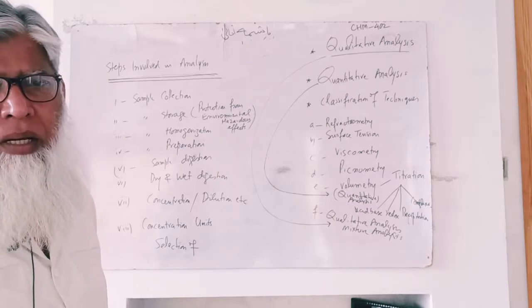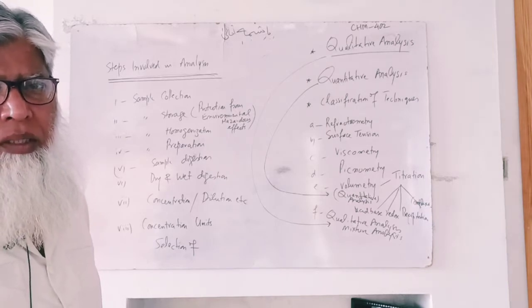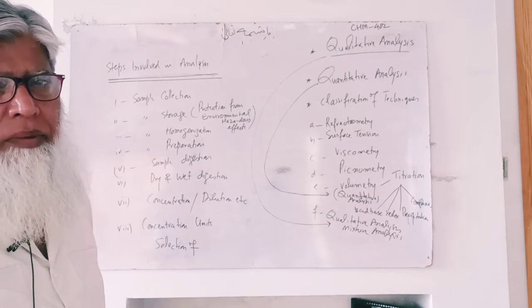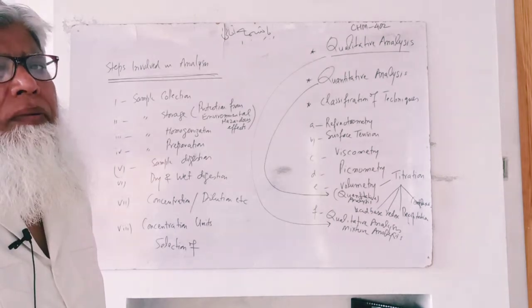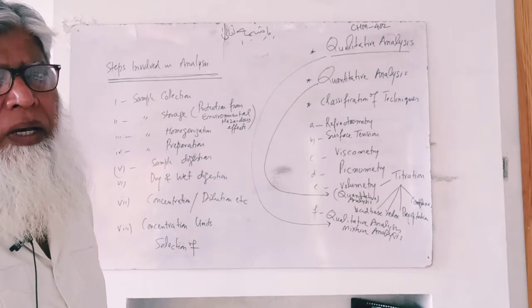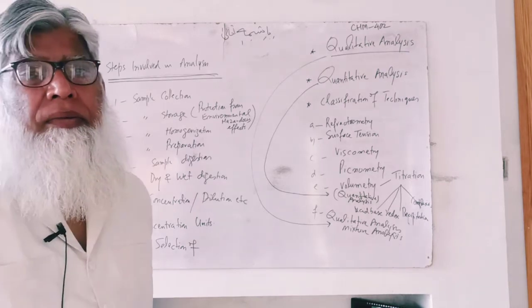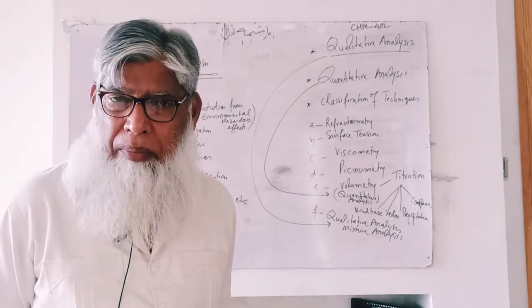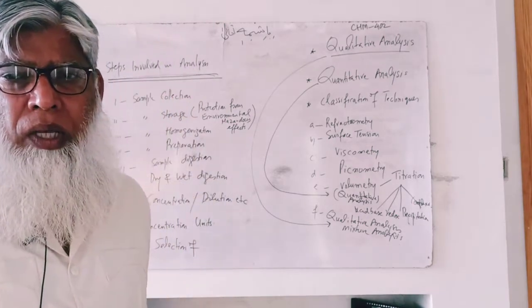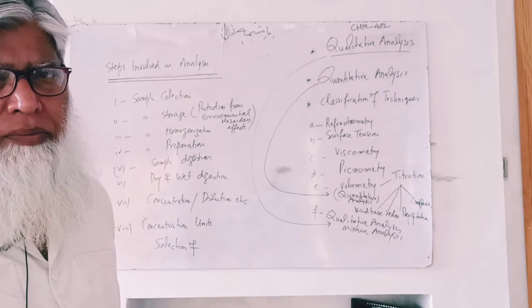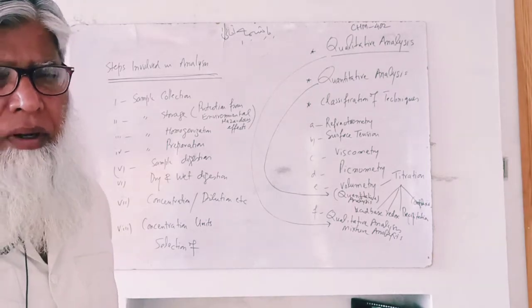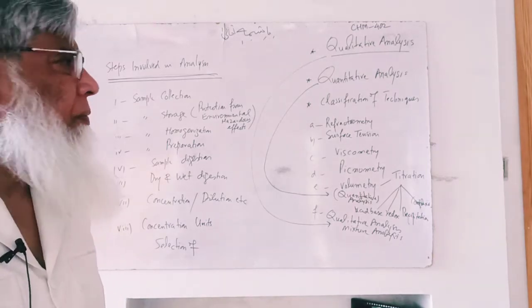Their mass, their amount, their quantity is not determined. What types of elements, what types of ions, what kind of radicals are present. Only elements, ions, or radicals are determined.